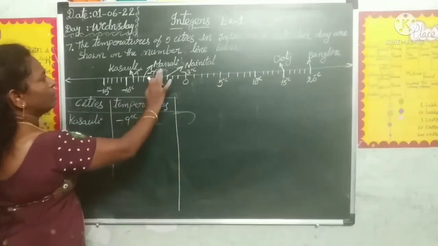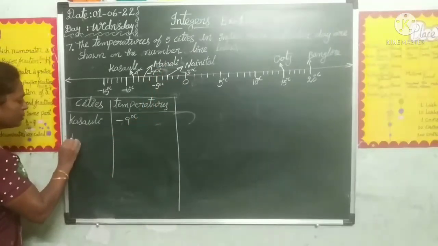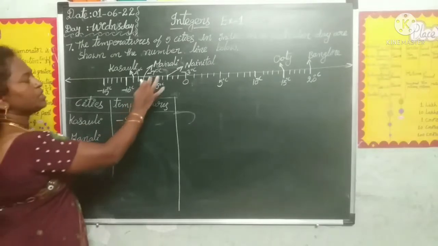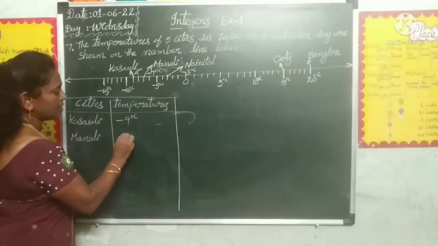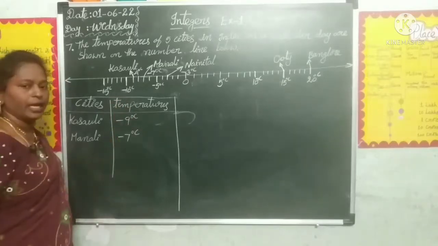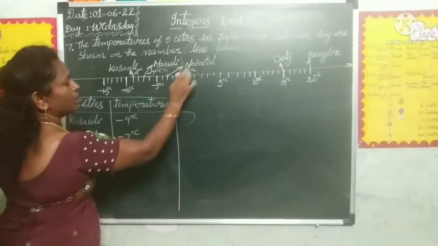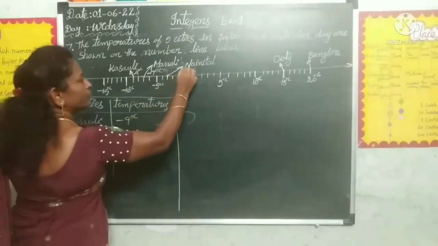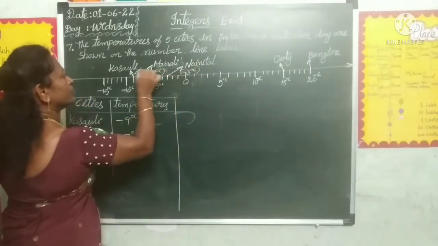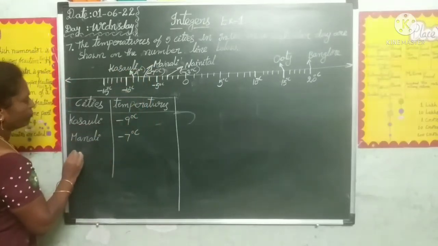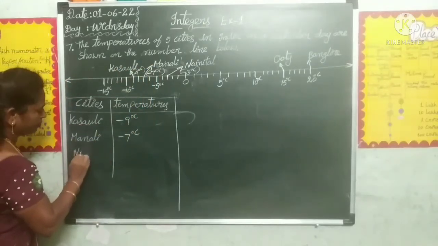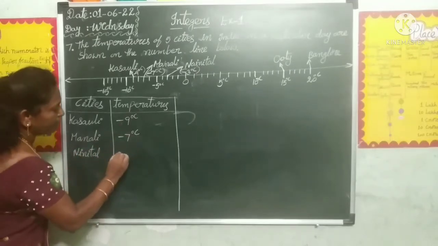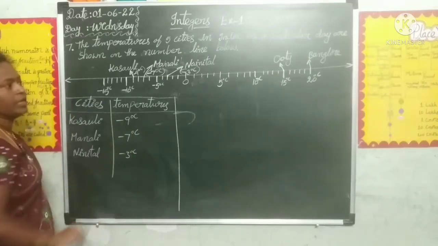And next one, Manali. How much is the temperature? Minus 7 degree centigrade. And next, Nainital. Nainital is recorded at minus 3 degree centigrade.